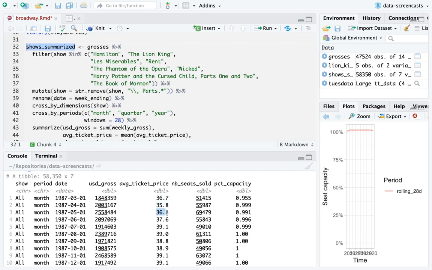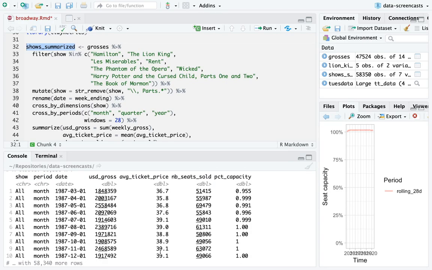Not quite right, because I think only Phantom, Les Mis, and maybe Rent had opened by 1987. I doubt all 3 were playing. So average price might be a little confusing in the overall, but we can look at that, and then we get a capacity across all of these shows.